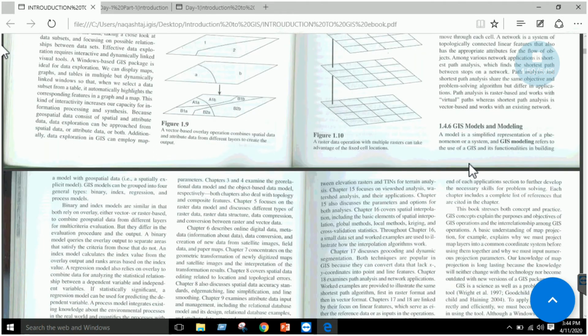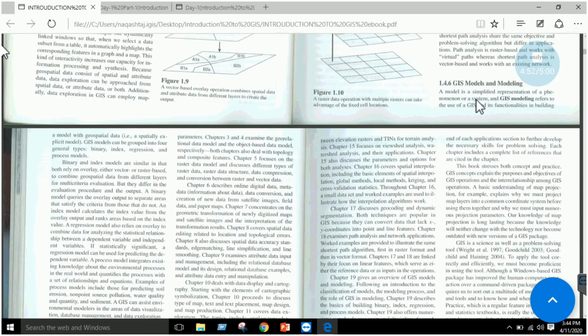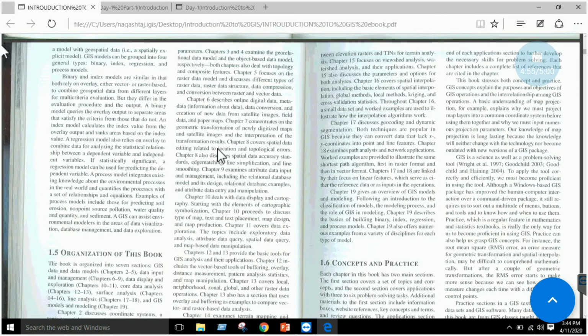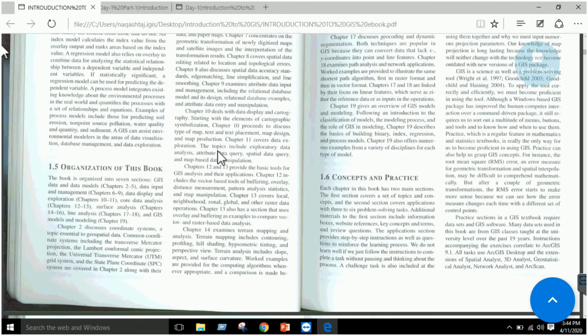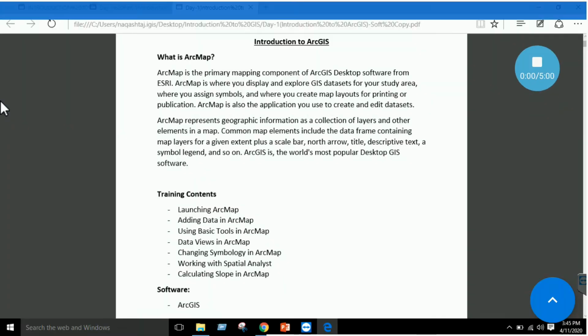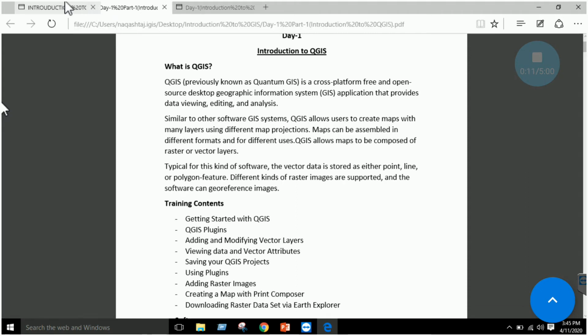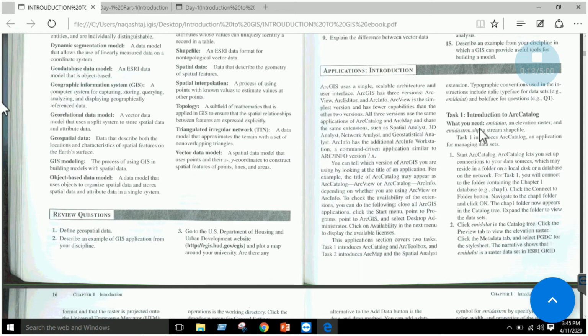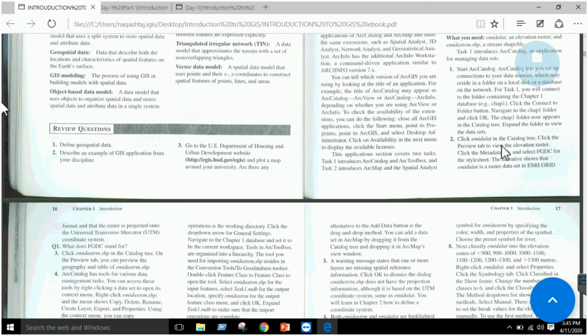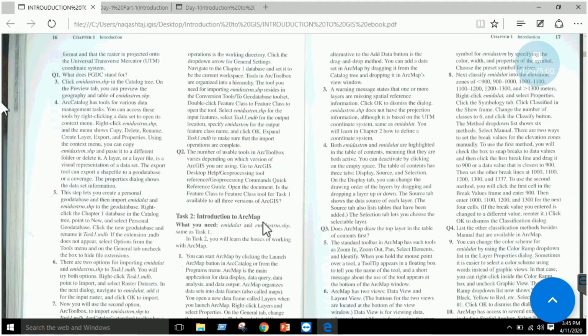So this is GIS models and modeling, some advanced type of thing which you cannot understand at this level, but after the practical session you will have a clear understanding. Okay, let's come to our practical section. I will have a manual here, introduction to ArcGIS. I will also have a manual of introduction to QGIS, and I will be following this practical as well, which is basically an introduction to ArcCatalog and an introduction to ArcMap, right?